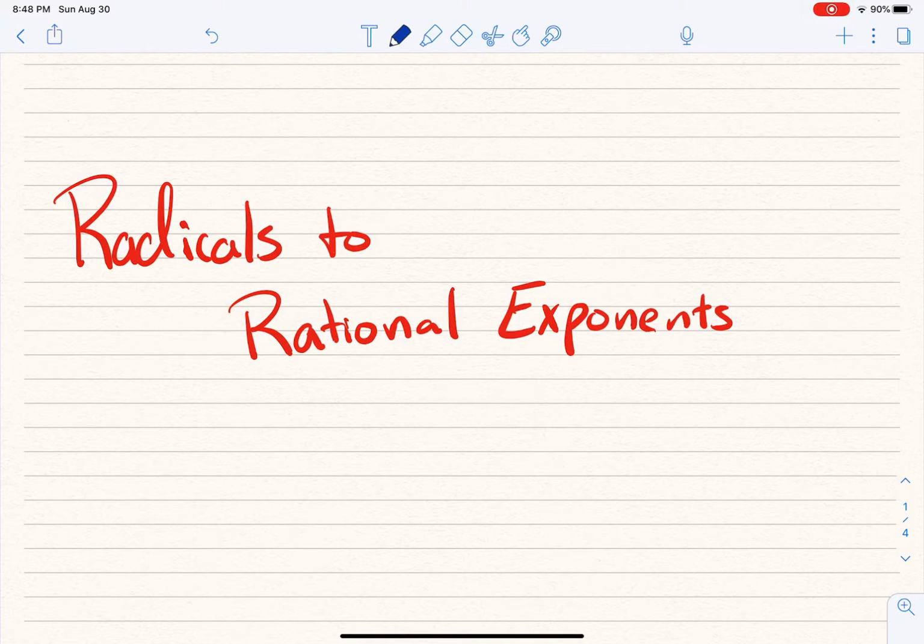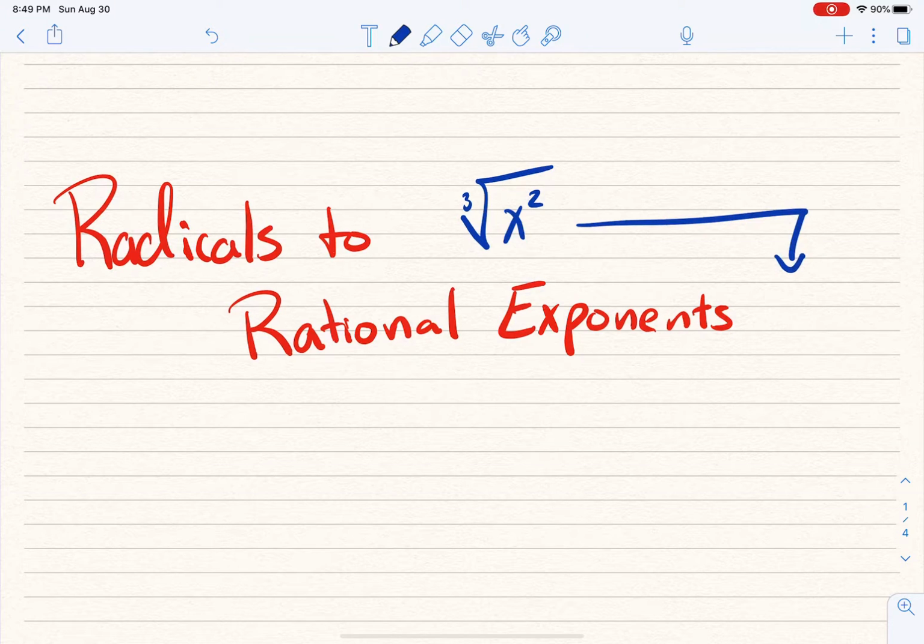And so, in lieu of me, I'd like to talk to you a little bit via video about radicals. And remember, when we're talking about radicals, we're saying something like the cubed root of x squared and converting those to rational exponents. If we wanted to convert that to a rational exponent, we would say it's x to the 2/3. Just a quick review on that.